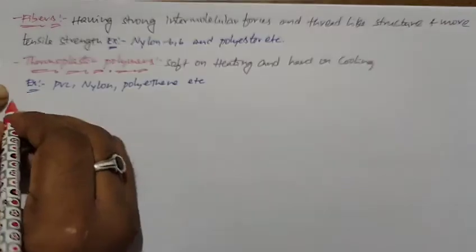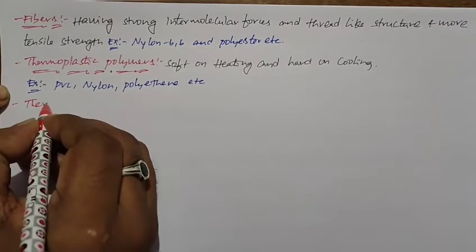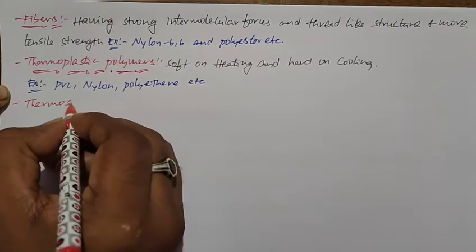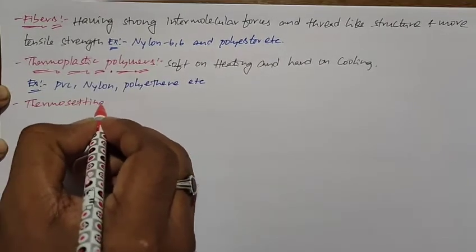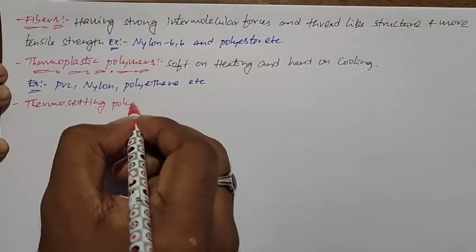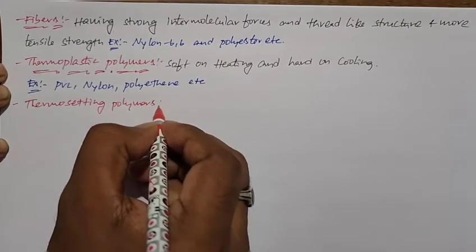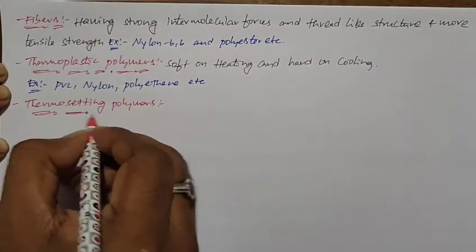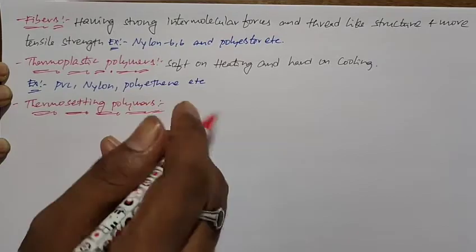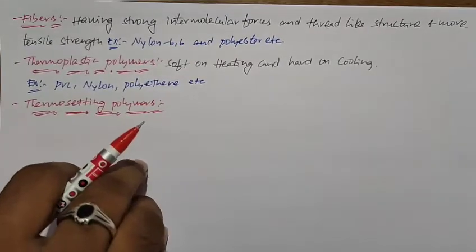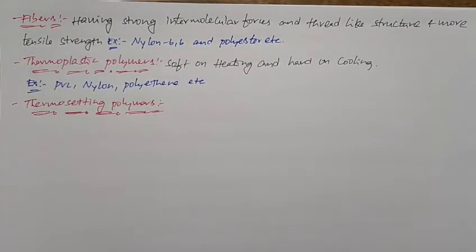And next and last in this classification, that is thermosetting polymers. The polymers which are hard on heating and soft on cooling, we call as thermosetting polymers.